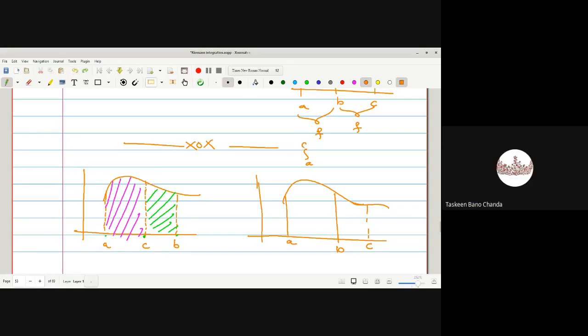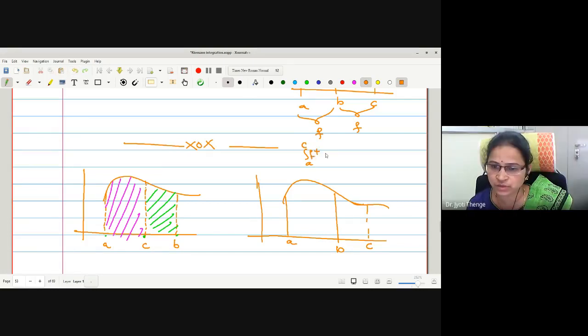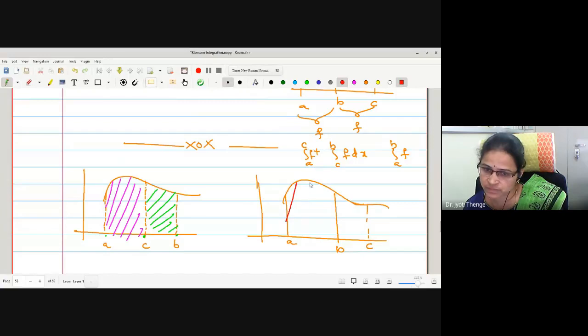AB plus BC. The integration from A to C plus the integration from C to B. The area covered under A to C is this big area, right?